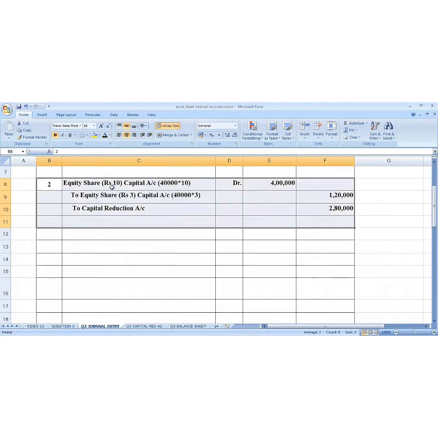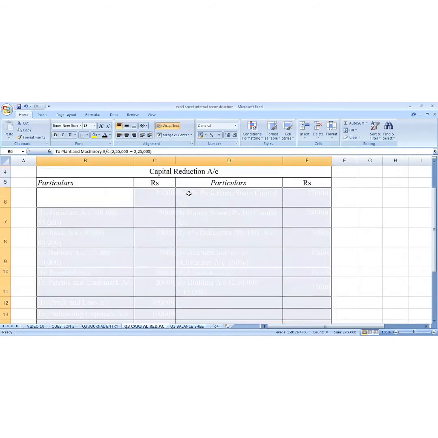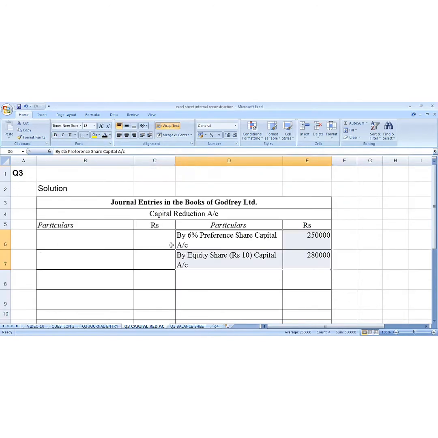It is equity share of rupees 10, that is 40,000 multiplied by 10, 4 lakh, to equity share of rupees 3, that is 40,000 multiplied by 3, 1 lakh 20. The difference between this is 2 lakh 80. It is a gain to the organization, and that is why capital reduction account is credited. Simultaneously we can write these two entries on the credit side of the capital reduction account, preference share capital and equity share capital.